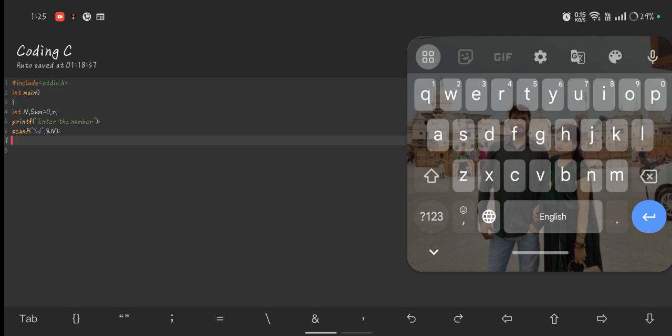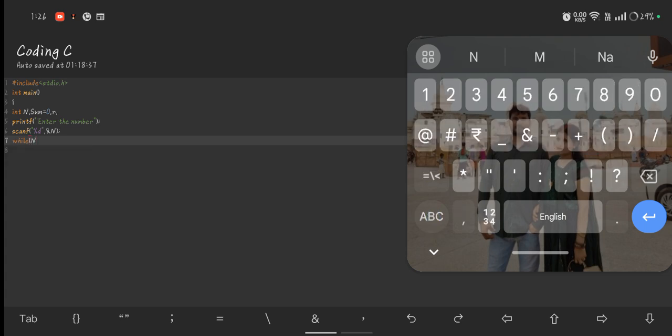Now I am creating a while loop, and this loop checks until n is not 0.